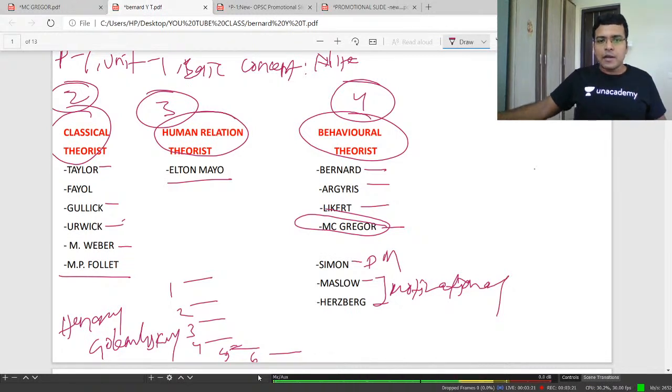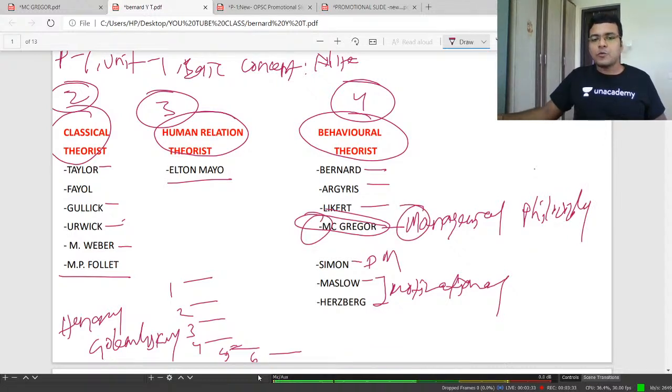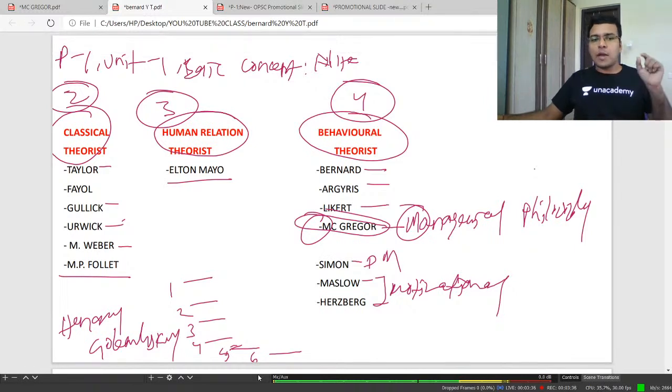McGregor, managerial philosophy. Easily, M for McGregor, M for managerial philosophy. In this way you link it. McGregor belongs to the behavioral group of theorists. From this, I am telling you how to write an introduction: McGregor belongs to the behavioral group of theorists, or McGregor is one of the most important behavioral theorists.